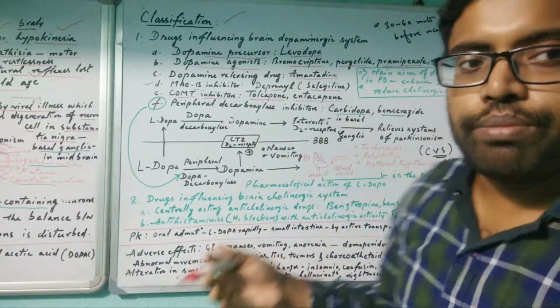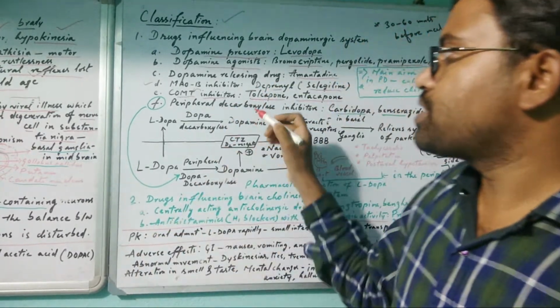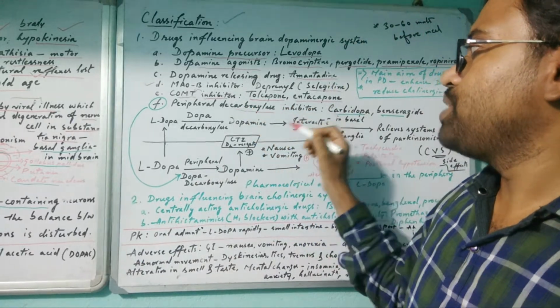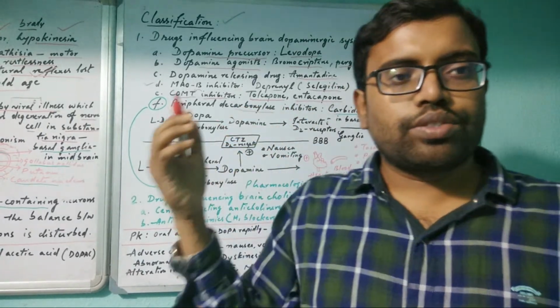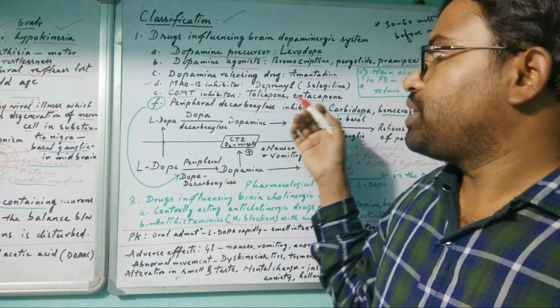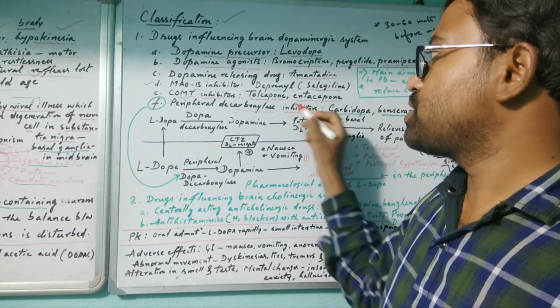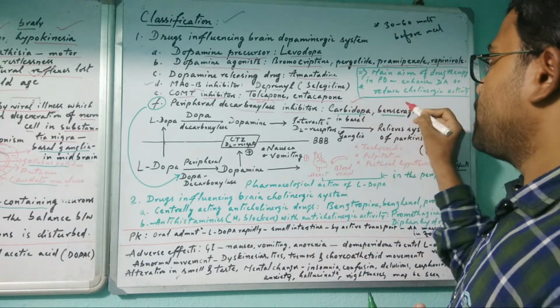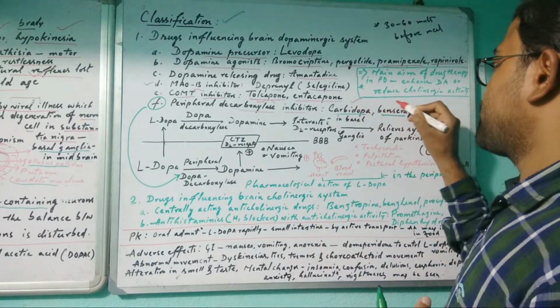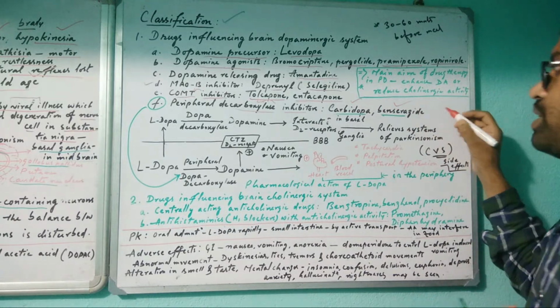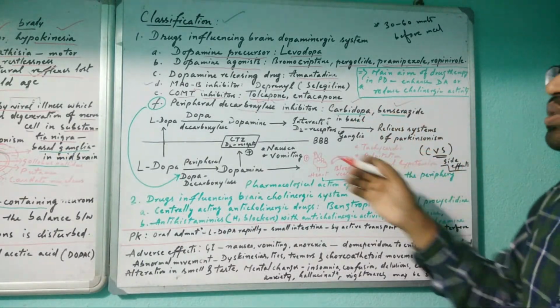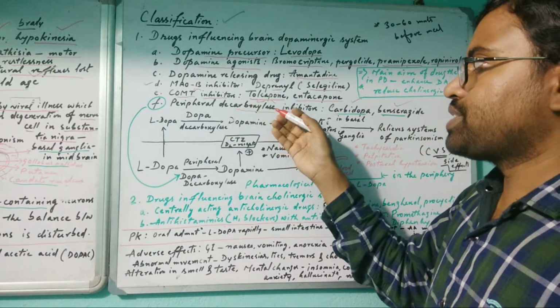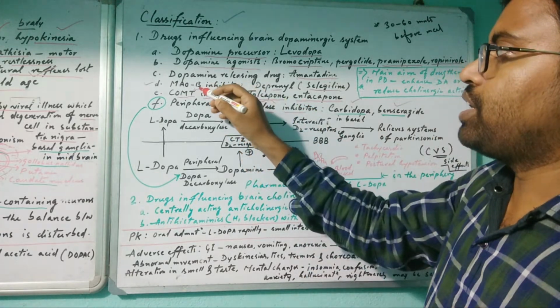Now, the seventh one is peripheral decarboxylase inhibitors. In our peripheral system, the decarboxylase enzyme again degrades the neurotransmitter. So inhibitors stop this degradation, like carbidopa and benserazide. These two drugs are used to stop this decarboxylase enzyme's activity.